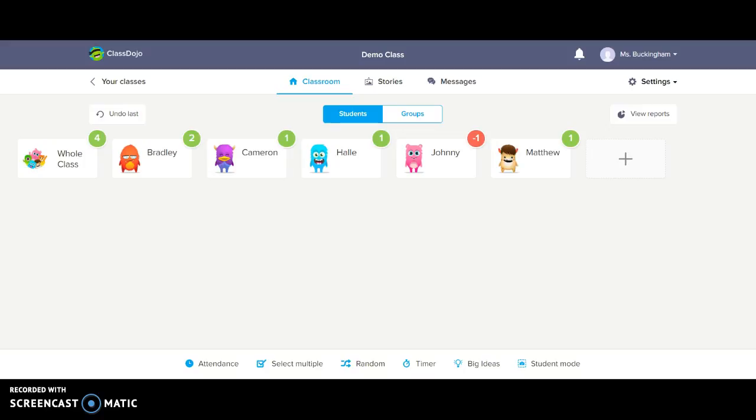For instance, students can showcase and share their learning. When it's in student mode, students can still add pictures to the storyboard. They can post what they want on there about themselves throughout the day in the classroom. It shares special moments in the classroom with parents, and it really helps create a positive classroom culture and really helps push students to want to strive to reach their best potential because they truly can see their progress as it goes.